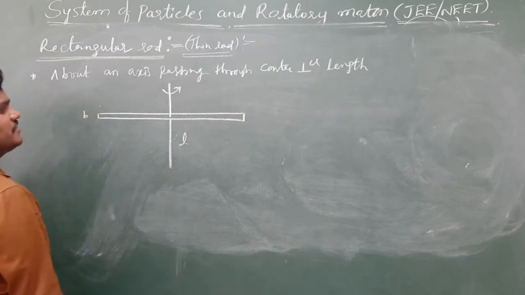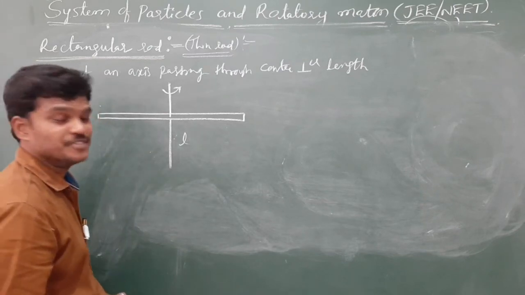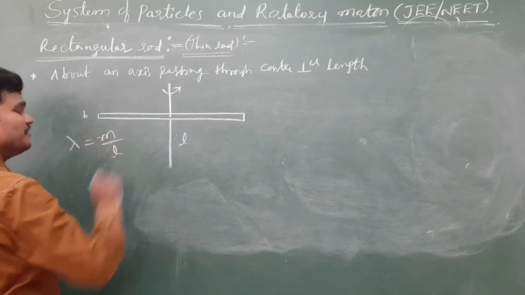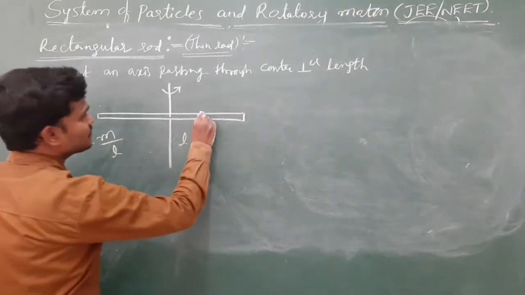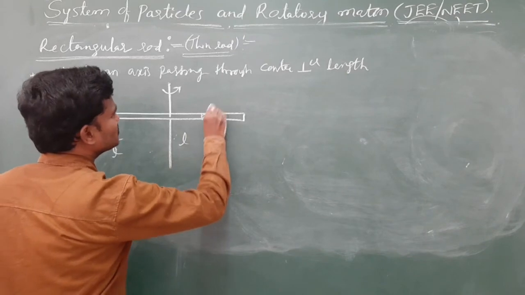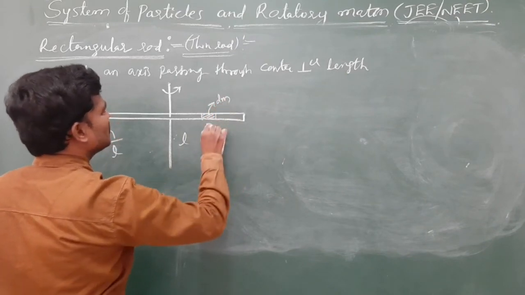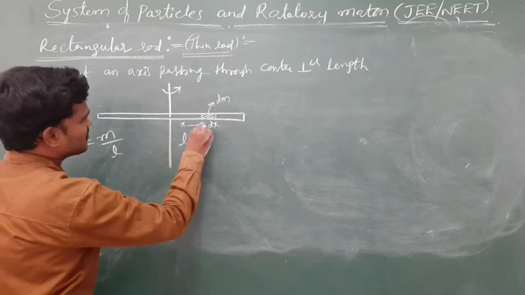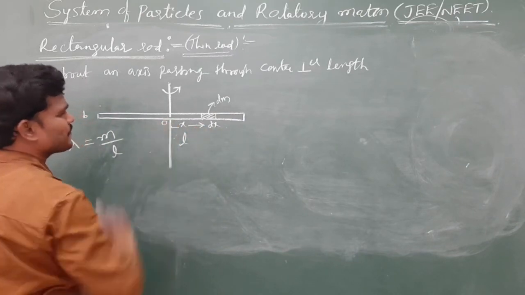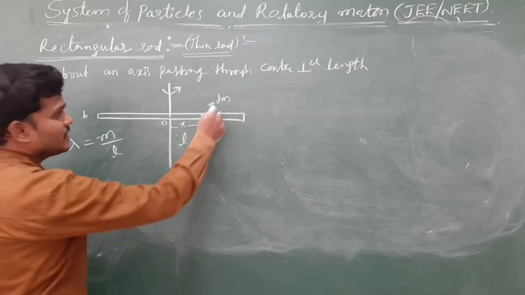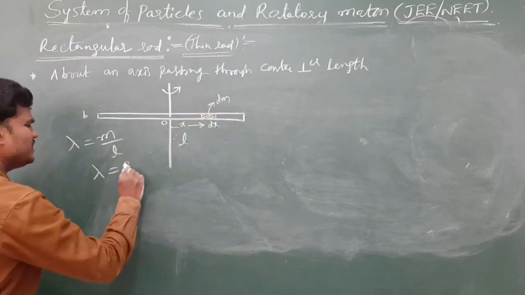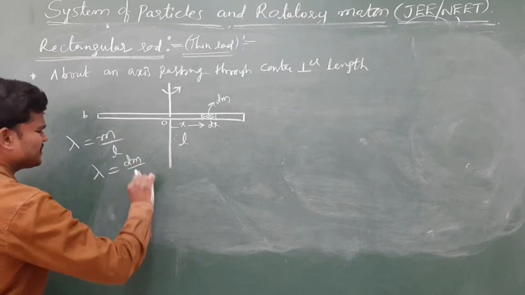To find the moment of inertia, this is a linear shape object, so use lambda. Lambda is the mass per length. If I take a small part whose mass is dm, whose thickness is dx, at a distance x from the center, then the linear density of the small part is dm by dx.